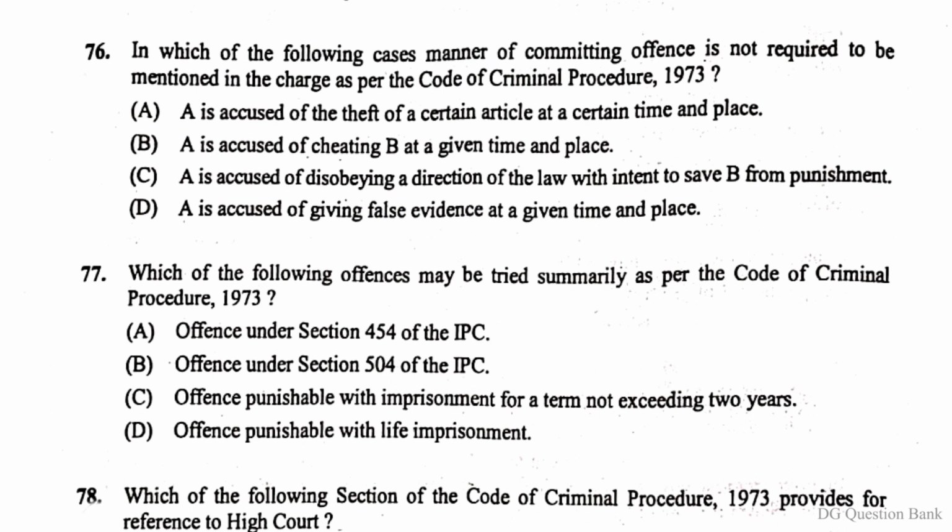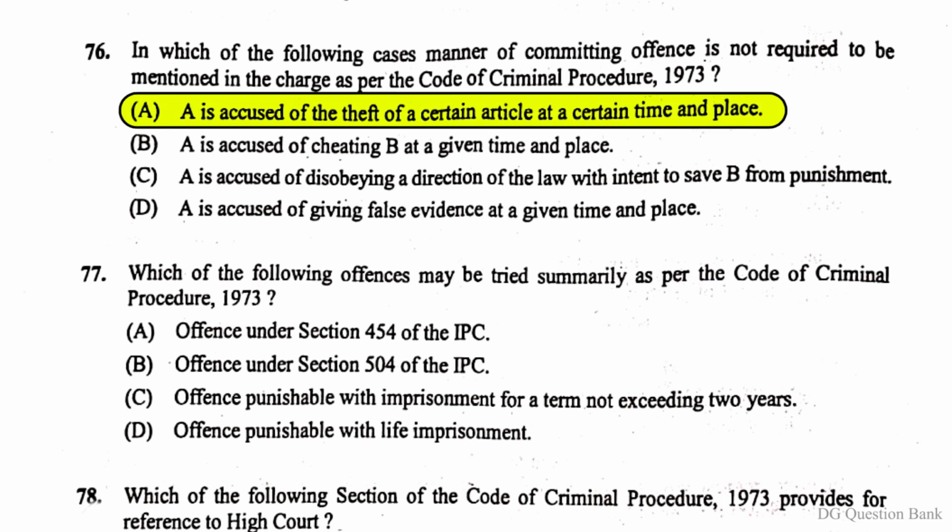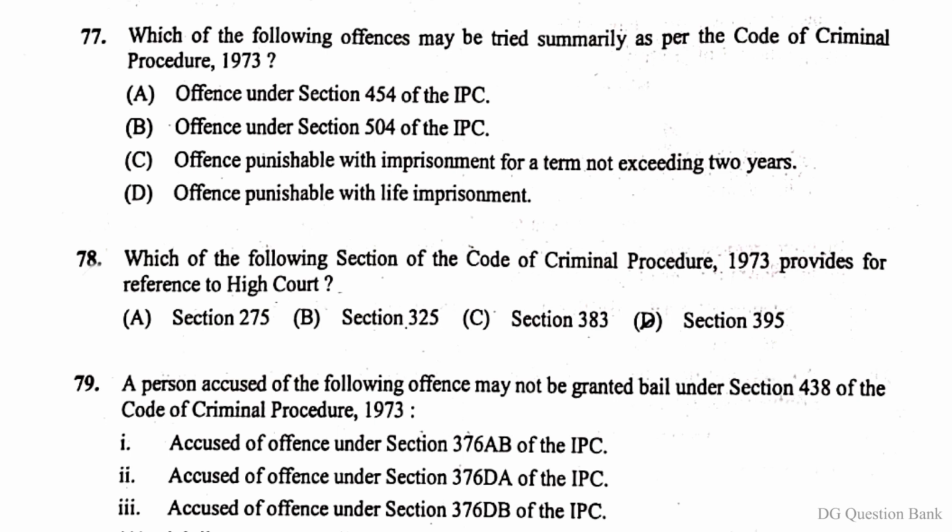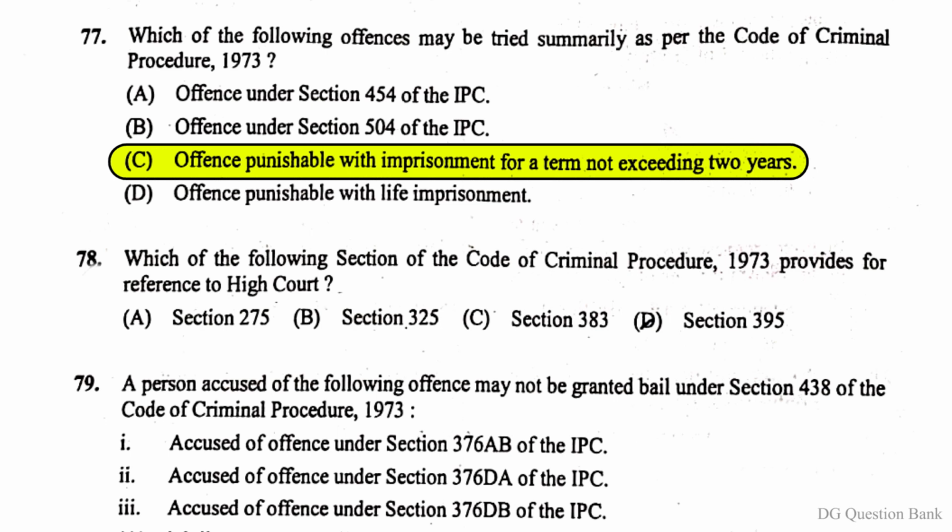Question number 76. In which of the following cases manner of committing offence is not required to be mentioned in the charge as per the Code of Criminal Procedure 1973? The right answer is option A. A is accused of the theft of a certain article at a certain time and place. Question number 77. Which of the following offences may be tried summarily as per the Code of Criminal Procedure 1973? The right answer is option C. Offence punishable with imprisonment for a term not exceeding 2 years.